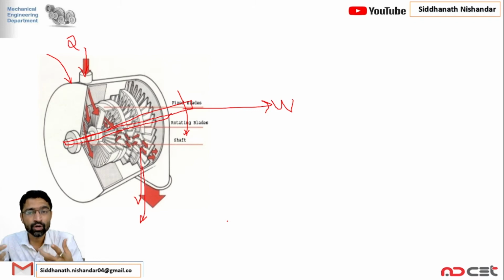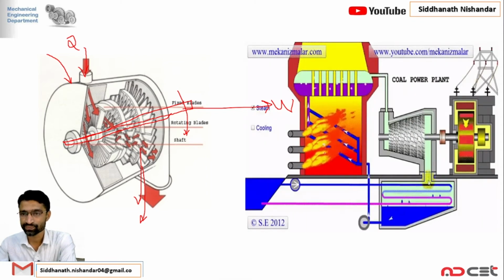It is an example of an open system, where mass as well as energy cross the boundary of the system. Why do we say it crosses the boundary? Because energy enters crossing the boundary and energy goes out crossing the boundary of the system. So this is a particular term used: transfer of energy across the boundary of the system. So it is an example of an open system.